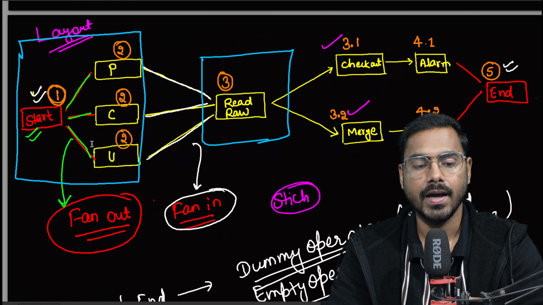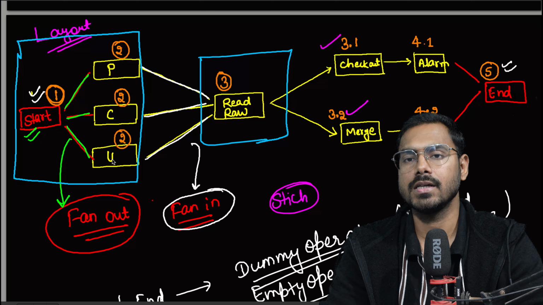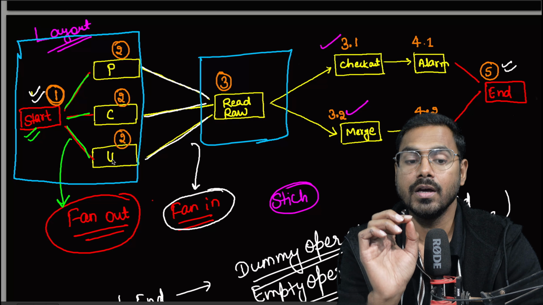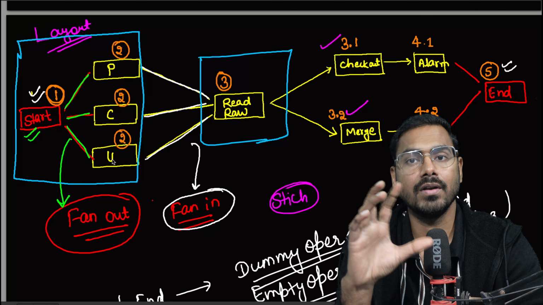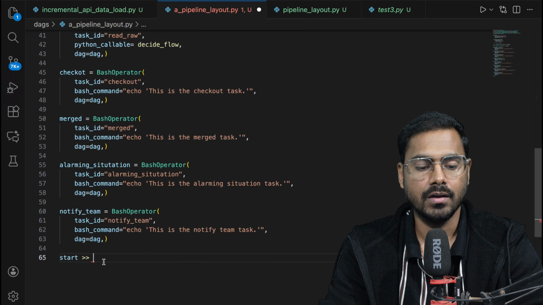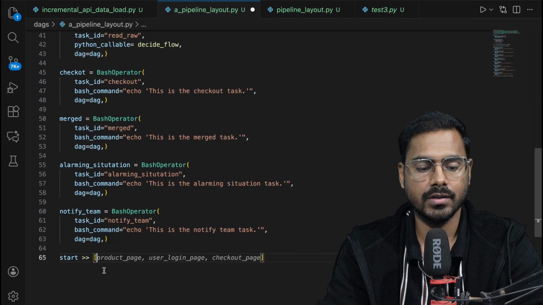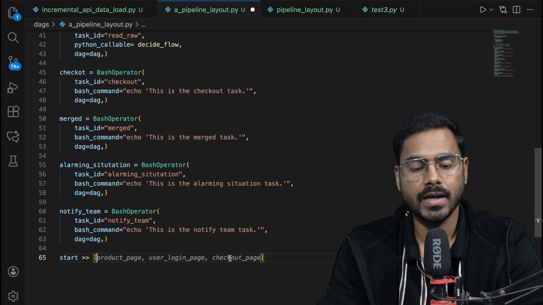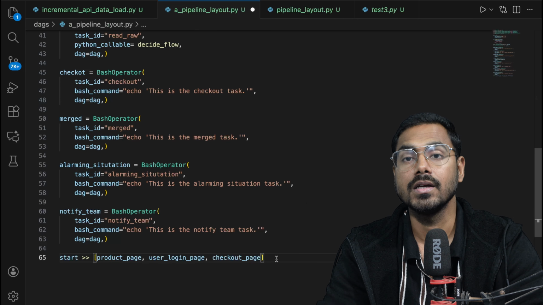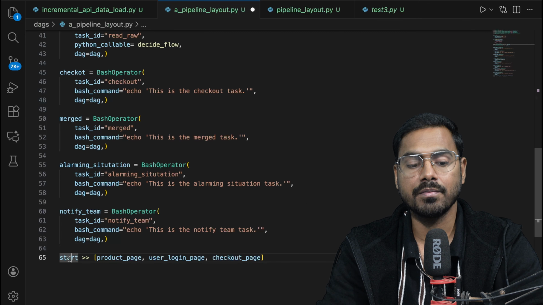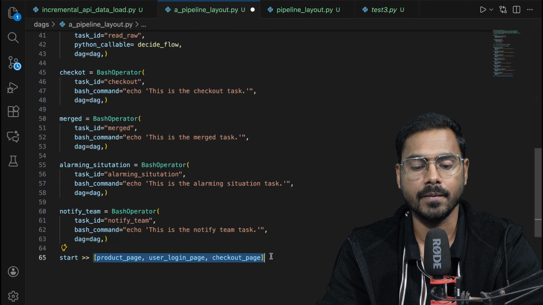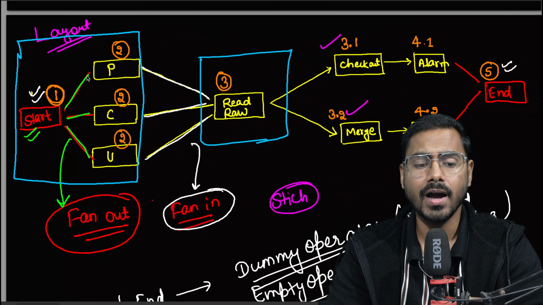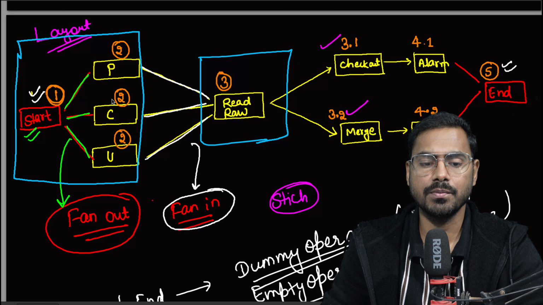And here I can see there are 3 parallel tasks to be run. So all the task names we have to pass into a list, and those in the list will run in parallel. That is what we were getting as suggestion here also: product page, user login page, and checkout page. These are the 3 pages that we want to trigger after start, and because this is in a list, this will run in a parallel manner. Now after running this, this flow is done.